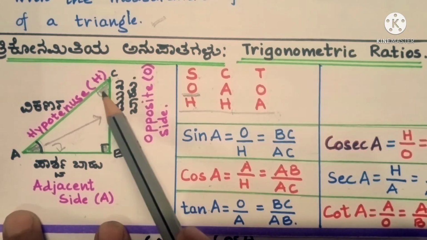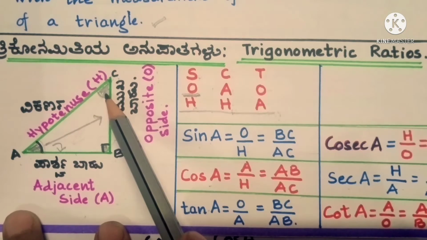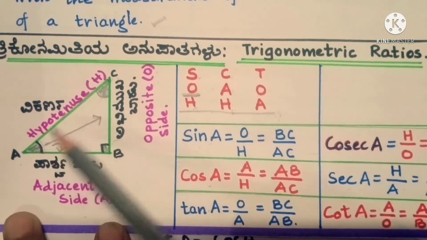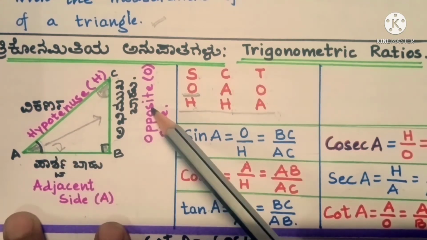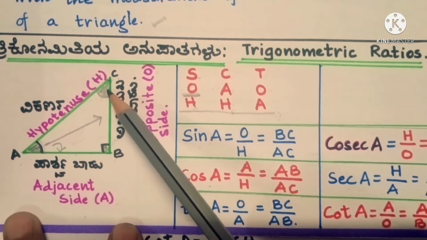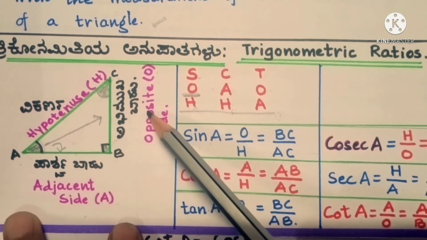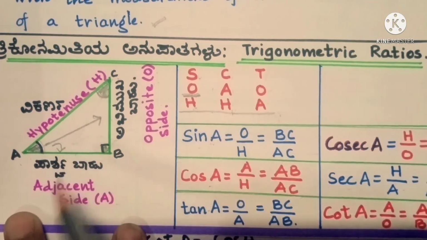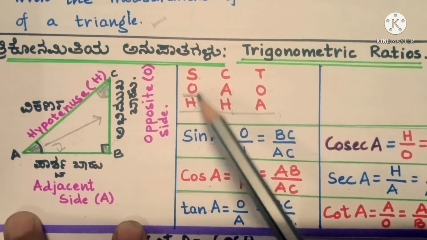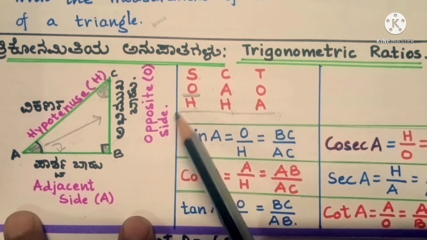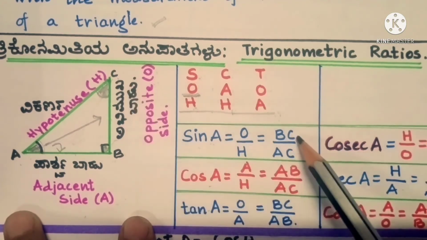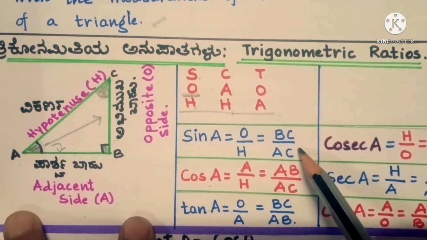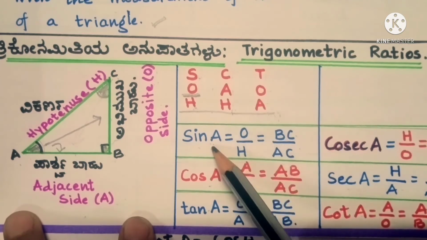So depending on the position of the angle, the position of the sides also changes. Don't worry, we are having only two angles. If angle A is here, then this is opposite, this is adjacent. If we are talking about angle C, then this is opposite and this is adjacent. Now in this case we are speaking about angle A. So sine A is O by H, opposite by hypotenuse. According to this, opposite is going to be BC, and hypotenuse is going to be AC. So BC by AC is our trigonometric ratio for sine A.